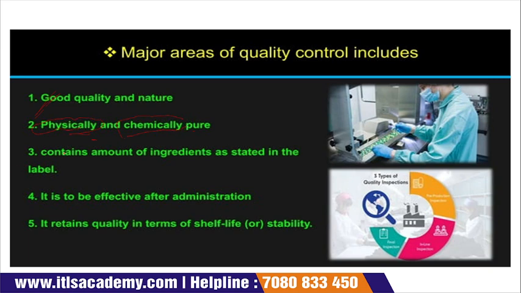And then we go with containing the amount of ingredient as stated in the label. It is clearly stated on any medicine cover what ingredients are present, like phosphate, the amount of phosphate, sulfate, the amount of sulfate, and sodium chloride if present, what is the amount of sodium chloride, barium chloride, etc. On the packaging it is always clearly mentioned what ingredients are present and in what amount. So we need to go with that, and it is to be effective after administration.